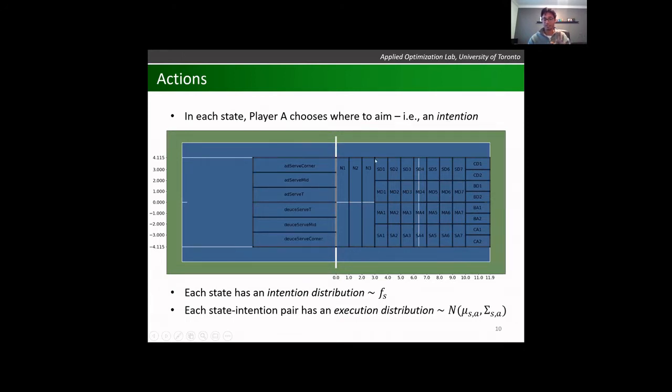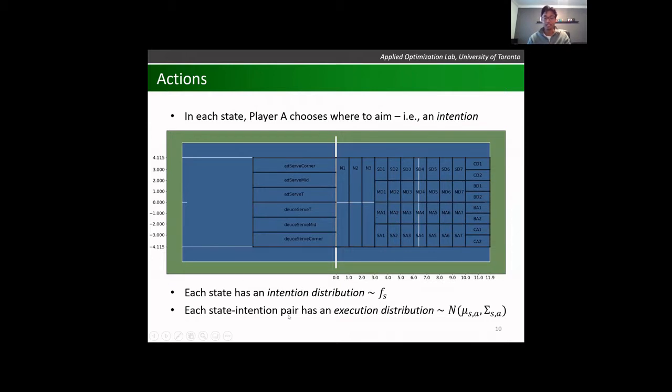And so this is one of the key aspects of our modeling approach: we define this action set. So for serves, it would be these 6 serves on the left side. And for serve returns and rallies, it could be these regions. And so in each state, let's say player A is standing here, player B is standing somewhere here, player A has an intention distribution. This was fit on the data that we generated, and it is the likelihood, based on that state, of which action a player will aim for. And so these will all sum to 1.